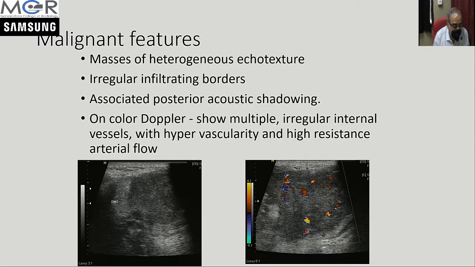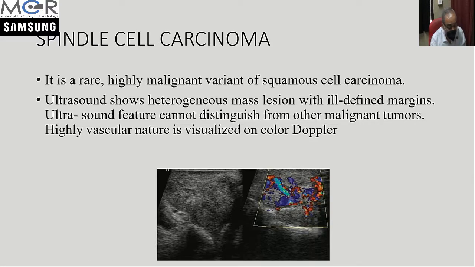So when to suspect malignancy? The features are the same as you expect in other regional imaging: heterogeneous echotexture, irregular borders, infiltrations, some acoustic shadowing due to more hypoechoic structures, and on Doppler you can have increased vascularity. This can lead us to give the possibility of malignancy.